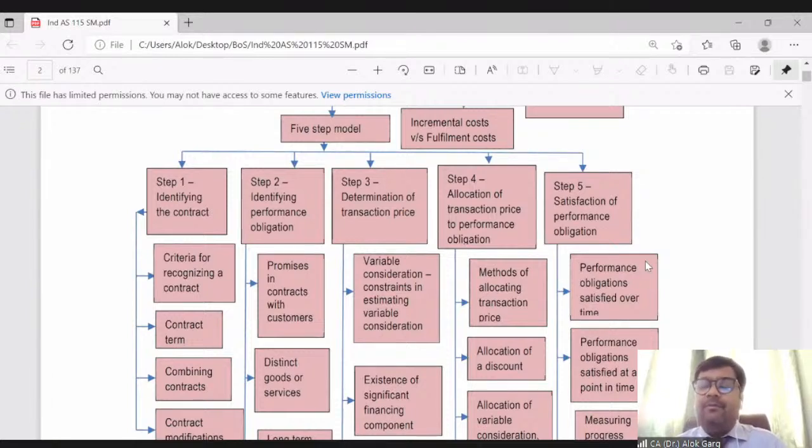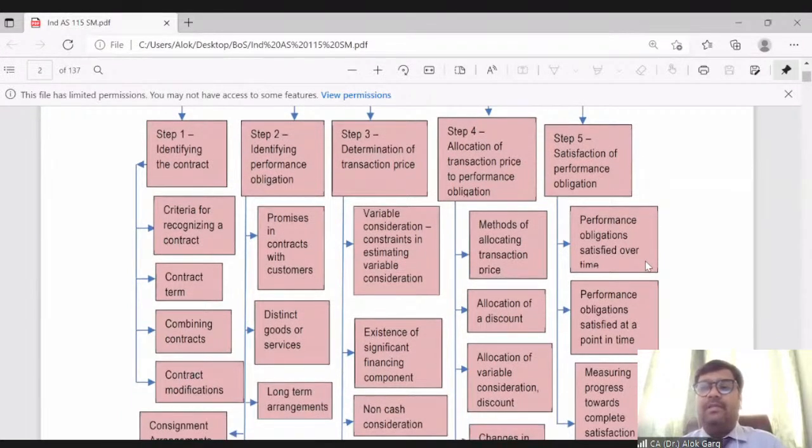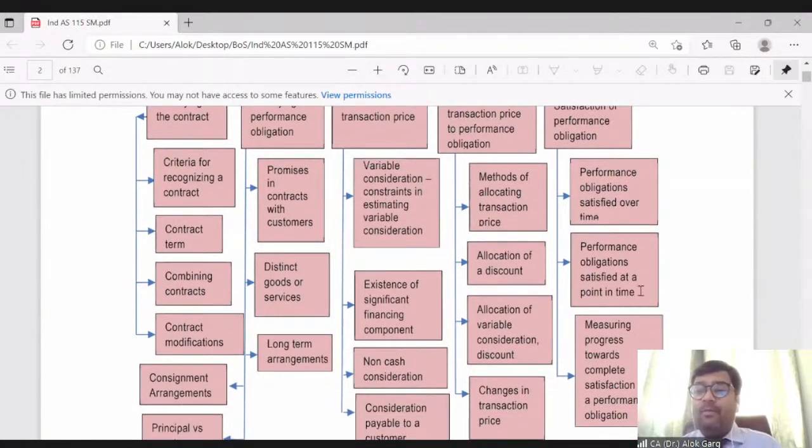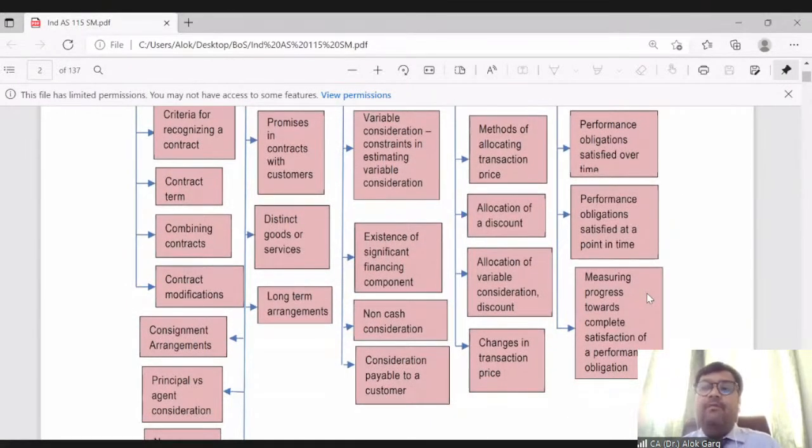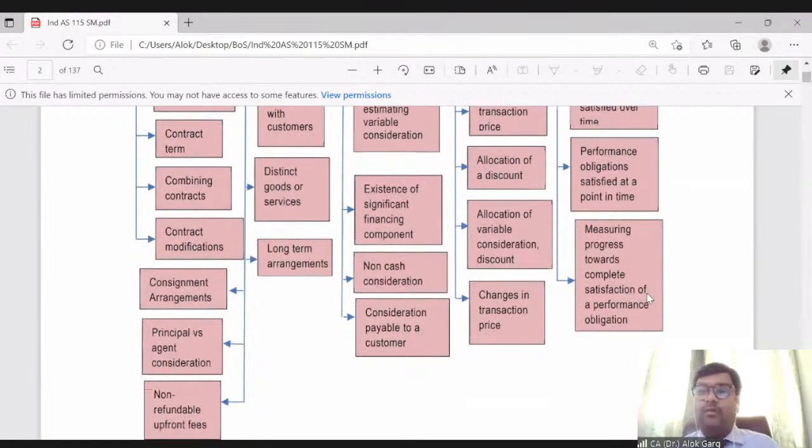In the last step, which is satisfaction of performance obligation. What is meant by satisfaction of performance obligation? When the performance obligation gets satisfied, we need to recognize revenue. Now the revenue recognition could be at a point in time or over a period of time. So when the performance obligation is satisfied over time, we have to recognize revenue over time. When the performance obligation is satisfied at a point in time, we will recognize revenue at a point in time. We will discuss what are the ways by which we can measure the progress towards complete satisfaction of performance obligation.